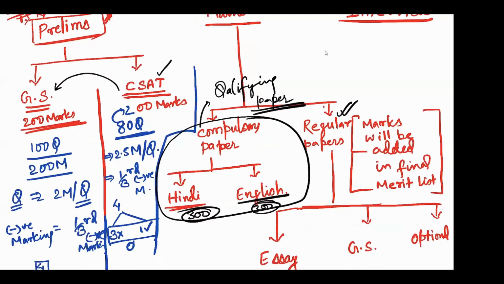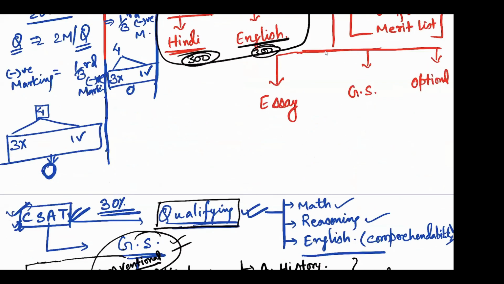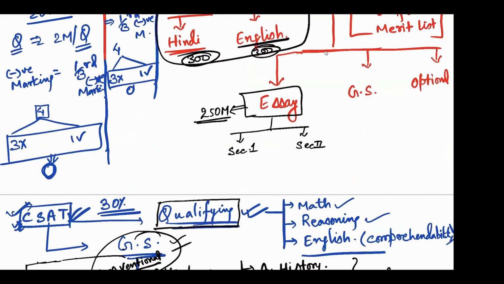These regular papers will have the essay. In essay, this will be for 250 marks. And in this, there will be two sections, section 1 and section 2. Each section will have options to choose from, and out of those options you'll have to choose your essay. You'll have to write 2 essays.